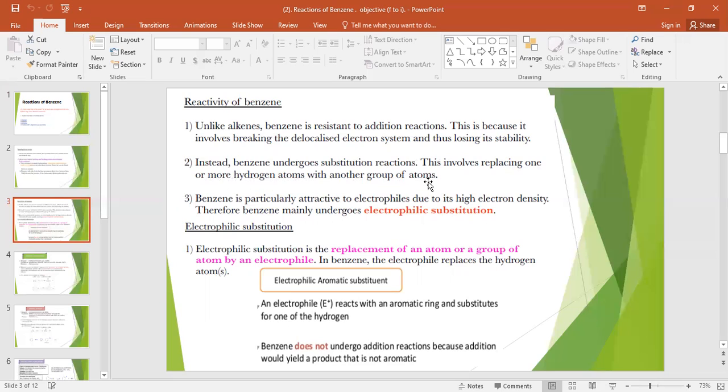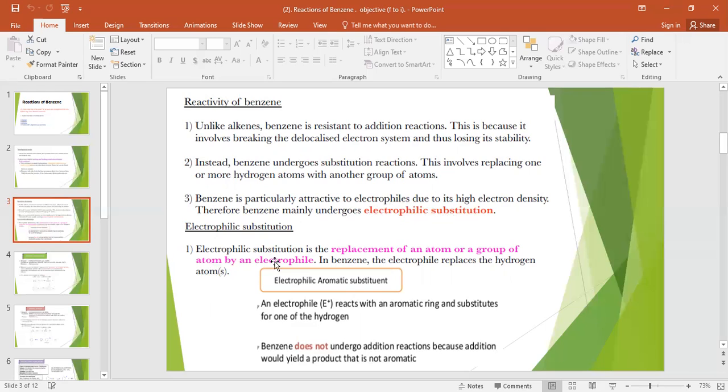So what is a substitution reaction? When you replace one hydrogen or maybe more hydrogens with a new group of atoms, it is called a substitution reaction. Benzene especially gives electrophilic substitution reactions. So what are electrophilic substitution reactions?